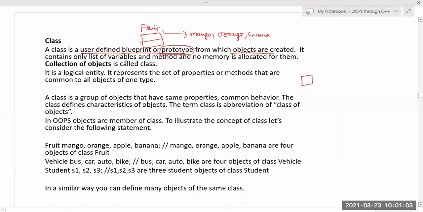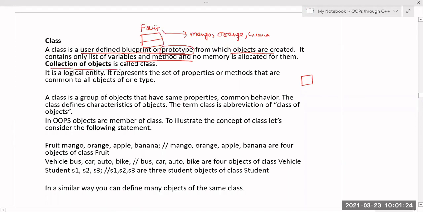So it contains only a list of variables and methods, and no memory is allocated for them. This is very important. A class will contain a list of variables which are called data members, and methods are nothing but functions, member functions. And memory is not allocated for the class. Only whenever you create the object for that particular class, then only memory will be allocated.